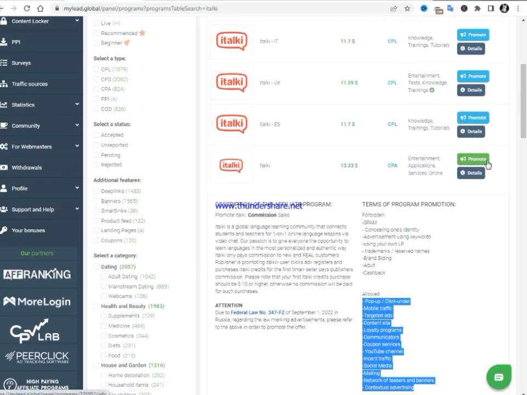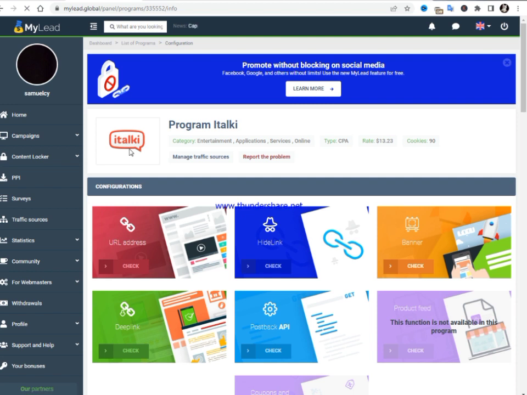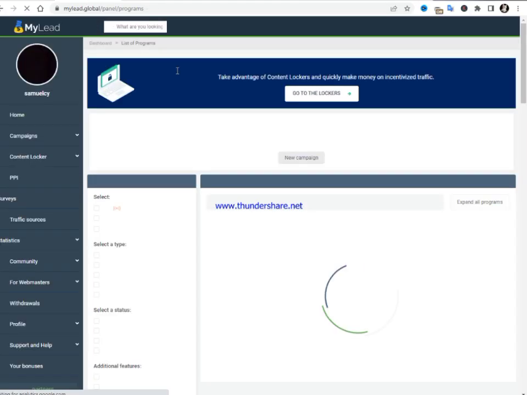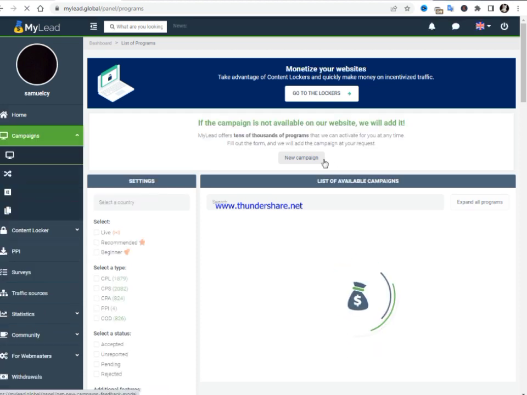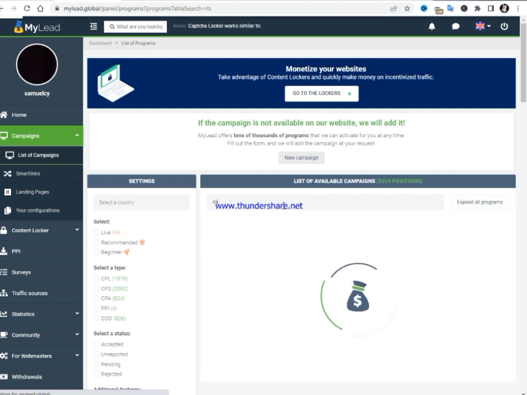Now you have to click on promote, and when you click on promote right here, let me show you how you can promote this offer. You can go over to the italki website, italki.com, and then you'll be able to get the offer. Let me go back to the list of programs and choose one language we're going to use on italki, so we can use the deep link source on Mylead.